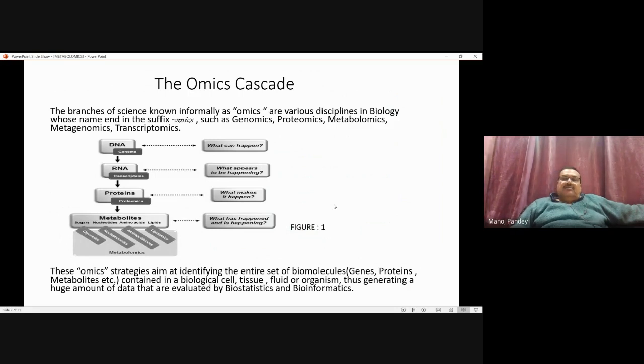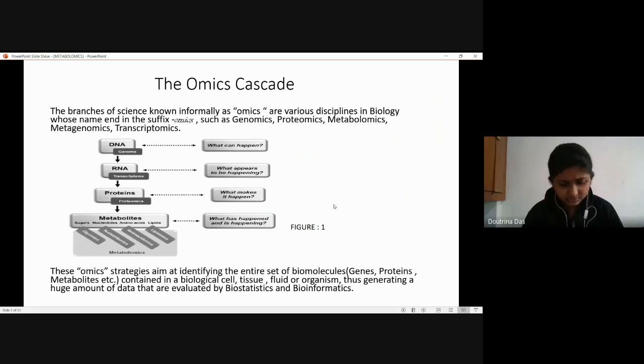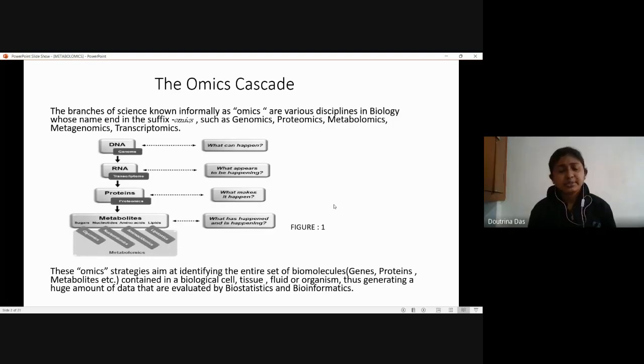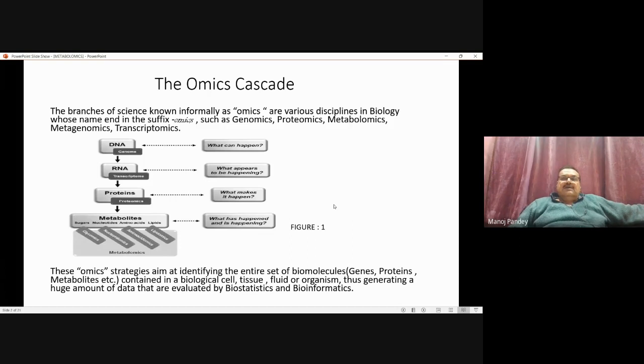If you want to see what is translating, then you have to go for transcriptomics. Everything has its own importance. But if DNA is transcribed into RNA, it does not mean that protein synthesis will take place. When we do metabolomics, we know that the synthesis has already taken place.